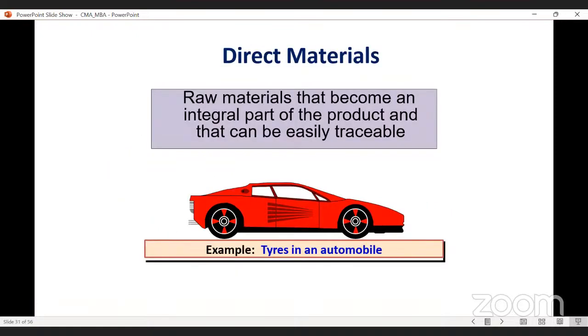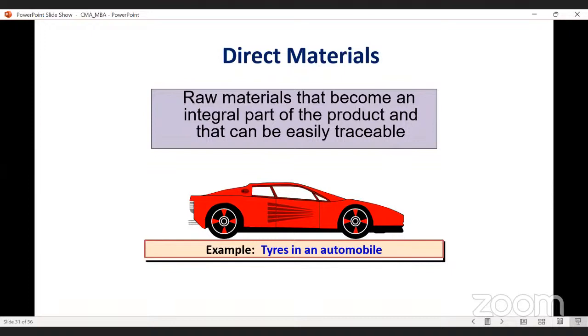So direct material means what? Raw material that becomes an integral part of the product and that can be easily traceable. Direct materials are those materials which can be easily traceable, but indirect materials cannot be easily traceable. For example, since we have already taken the product as the car, the tire of the car is the direct material.